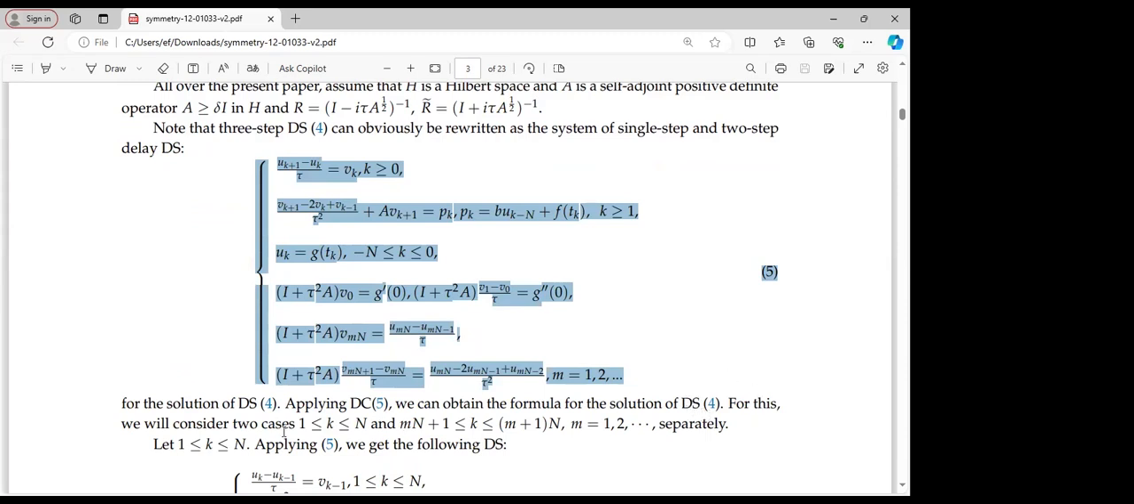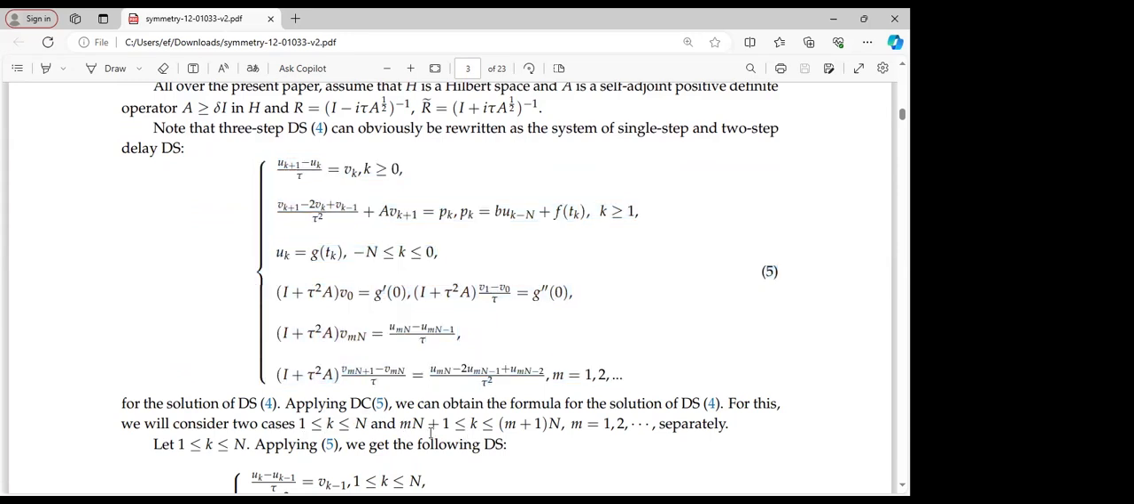For this, we will consider 2 cases. The first case we would like to consider is 1 less than or equal to k, and k less than or equal to n. And we will also consider the interval where mn plus 1 is less than or equal to k, and k is less than or equal to mn plus n. So m is taking the value as we stated here. It's just the set of positive integers 1, 2, 3 and above.